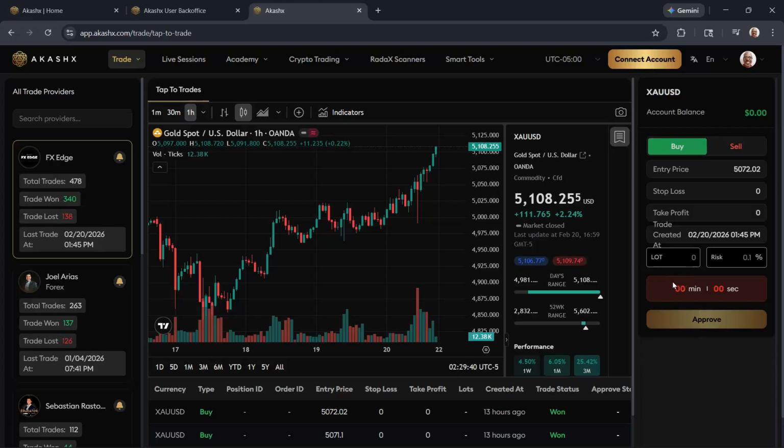Okay, keep in mind, they do not manage your money. You manage your own money. But once you click approve, the same exact trade you see here with the stop loss and the take profit, it'll be executed on your trading platform with your broker. Okay, so that's one of the tools you have access to.